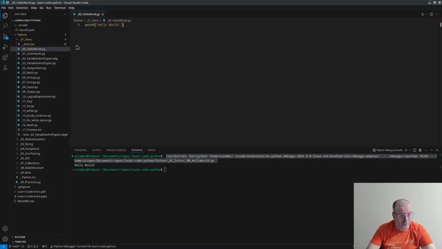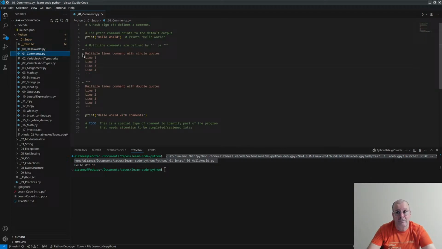Now what we'll do, we'll open a new file and we'll learn about something new called comments. Comments are a way that we can put some documentation or notes in our program just for another person. The comments do not change anything in our program.